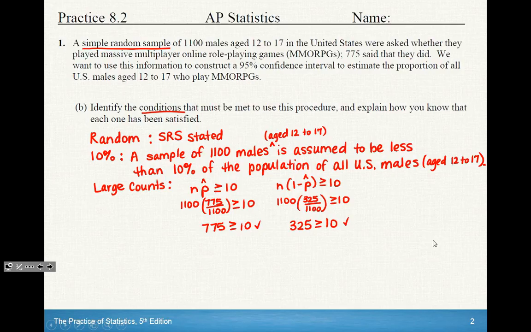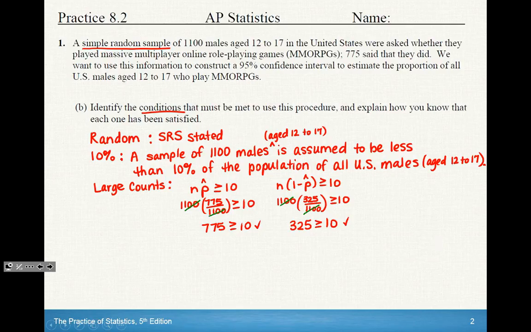We've got 1,100 for our n, and p hat is 775 over 1,100. When you multiply that together, that's 775. You can plug it in the calculator, or you will see that the 1,100s cancel each other out. That leaves you with 775, which is obviously greater than or equal to 10. And if 775 play the game, then 325 do not play the game. Or if I did 1 minus 775 over 1,100, either way you're going to end up with 325 over 1,100. Again, those 1,100s cancel out, and it leaves you with 325. So you have met the condition because it's greater than or equal to 10 for both of those.